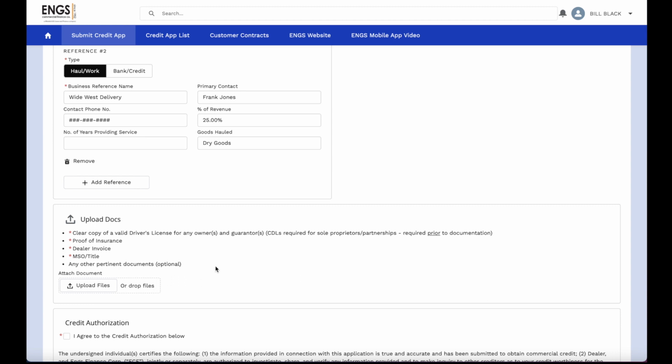Typically, we will receive invoices, MSOs, proof of insurance, copy of driver's license, whatever other documents you may have that should accompany your credit application. They can be uploaded here, and they will travel along with the application directly into underwriting. This brings us to the end of the Upload of Documents section.